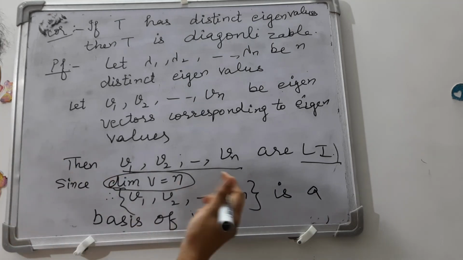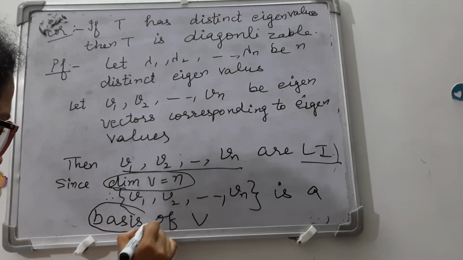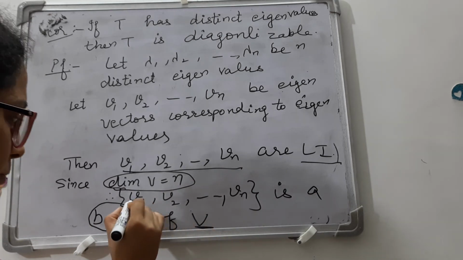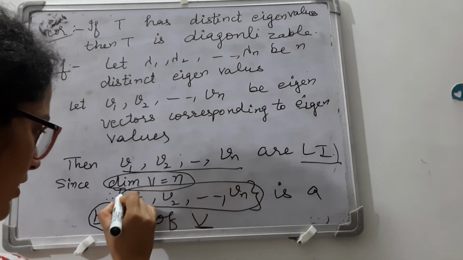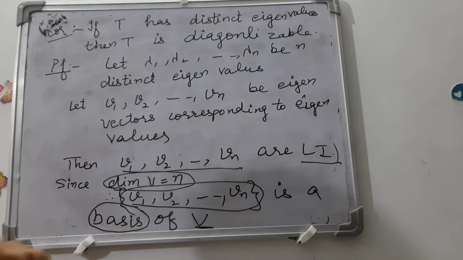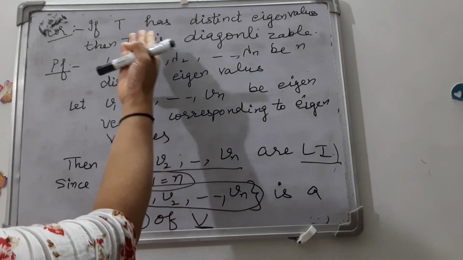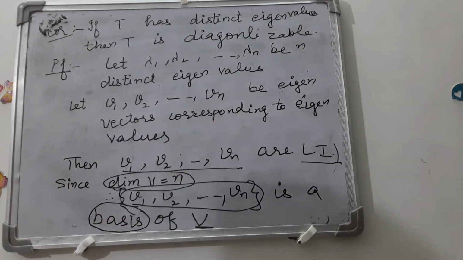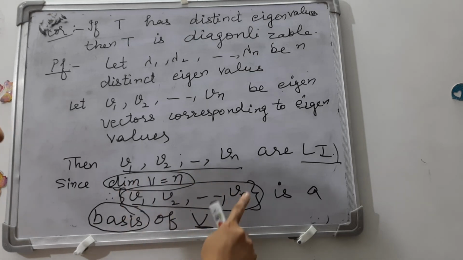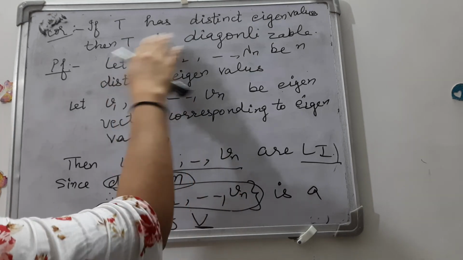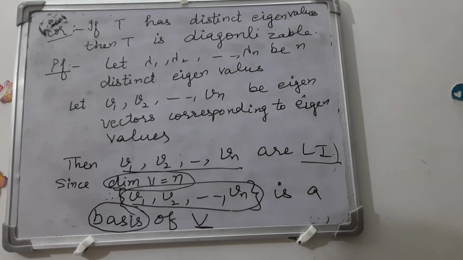Thus there exists a basis of V and the basis contains all the eigenvectors. So by the result proved in the theorem, when a basis contains eigenvectors, the linear operator is diagonalizable. We have a basis of V which contains all the eigenvectors, so the operator T is diagonalizable. Thank you.